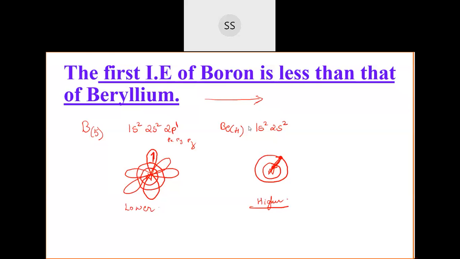Now one more doubt, students, I'm just reading out the question, so understand this also. Can we write that beryllium has a stable electronic configuration of helium, therefore ionization enthalpy of boron is less? Now see, helium's electronic configuration is only 1s2. But after that, you have the 2s2 configuration. That is not of helium. So that reason you can't give.